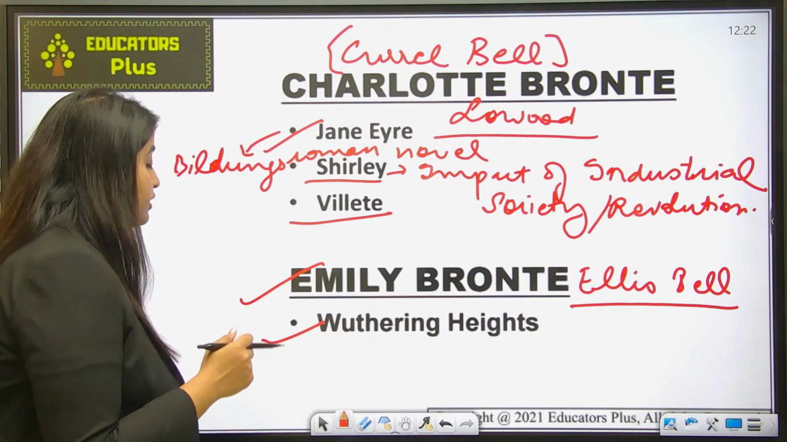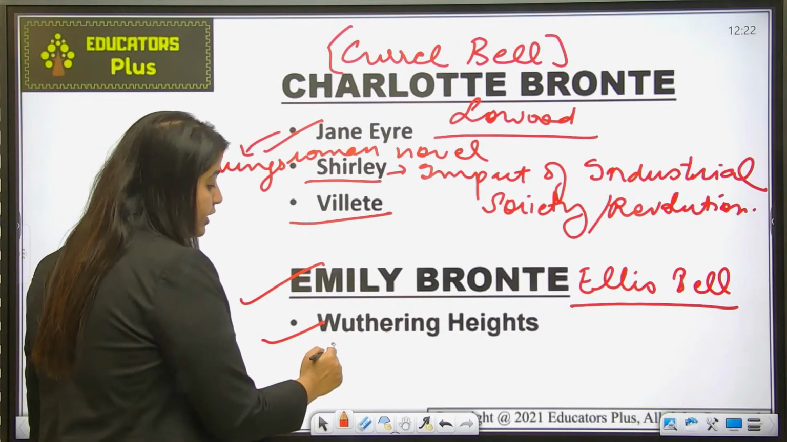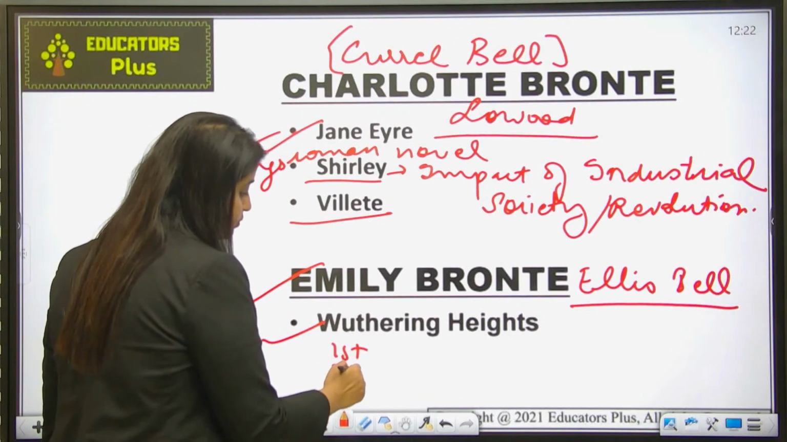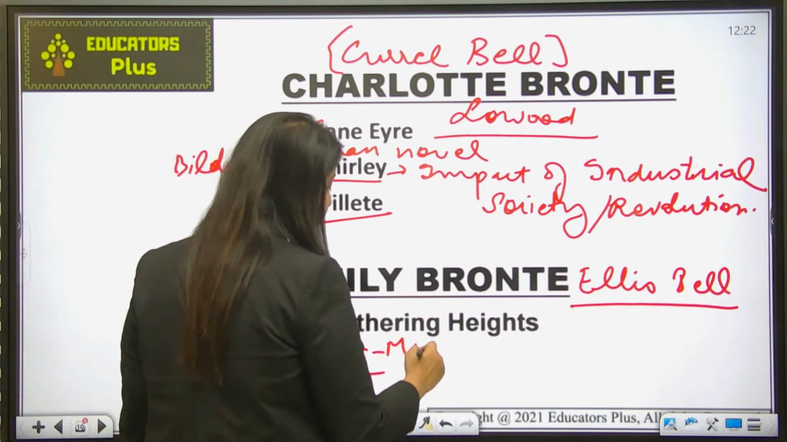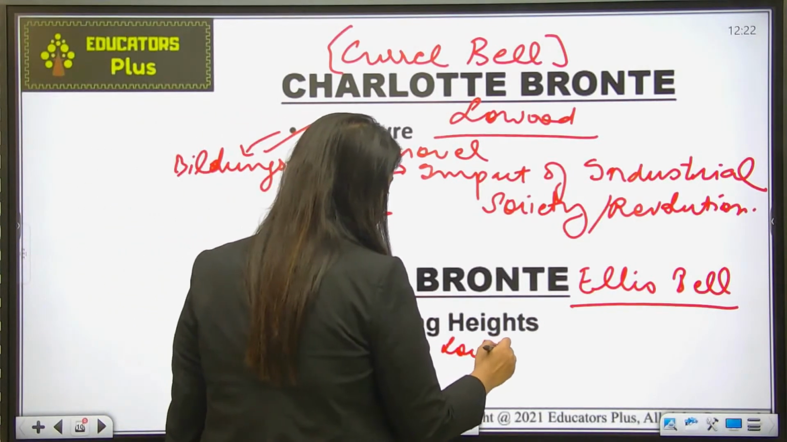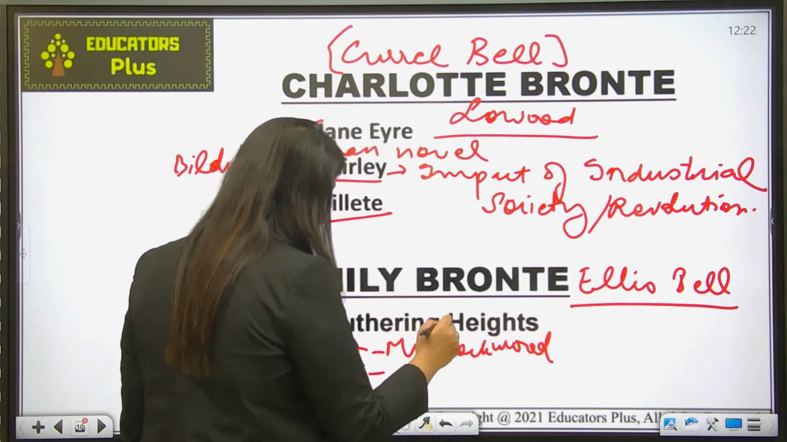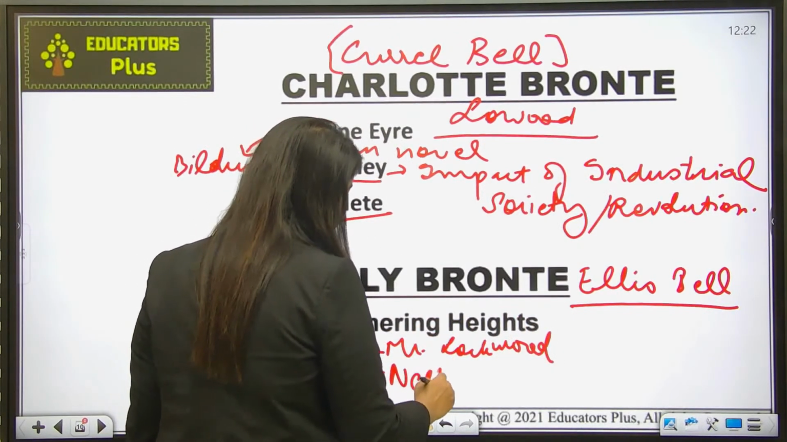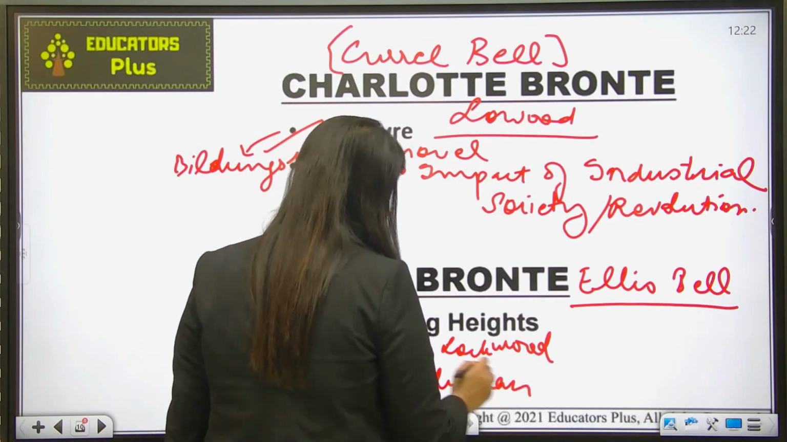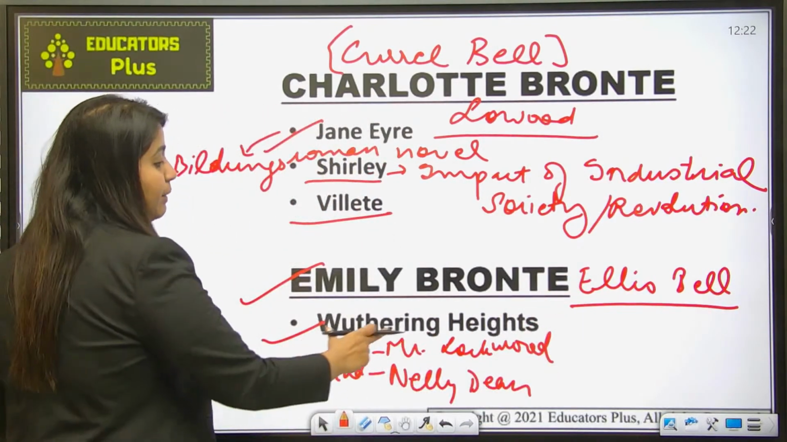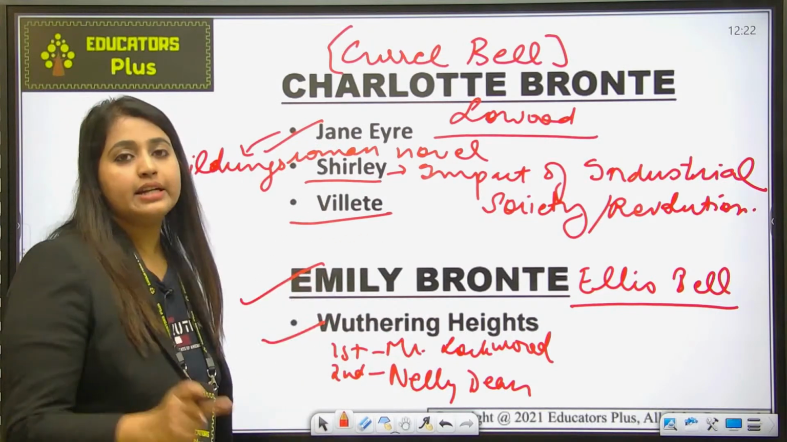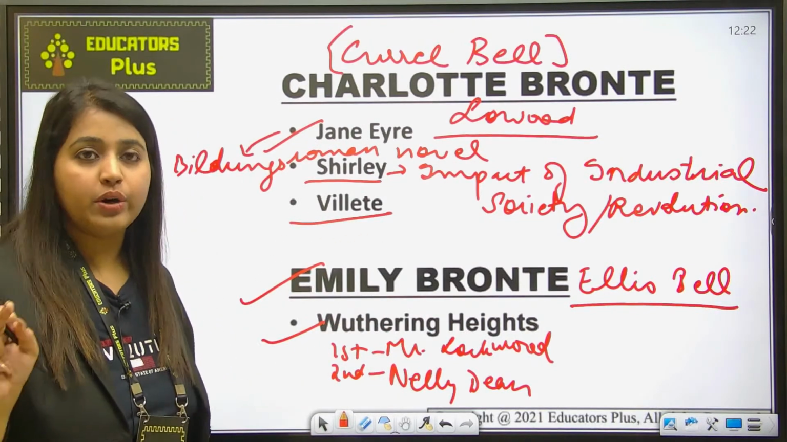And just remember, this story has two narrators. Okay, there are two narrators. First is Mr. Lockwood, and the second is Nellie Dean. Okay, there are two narrators in this. The first half, the framework, has been narrated by Mr. Lockwood, and the second, Nellie Dean, who was the servant, is the narrator.